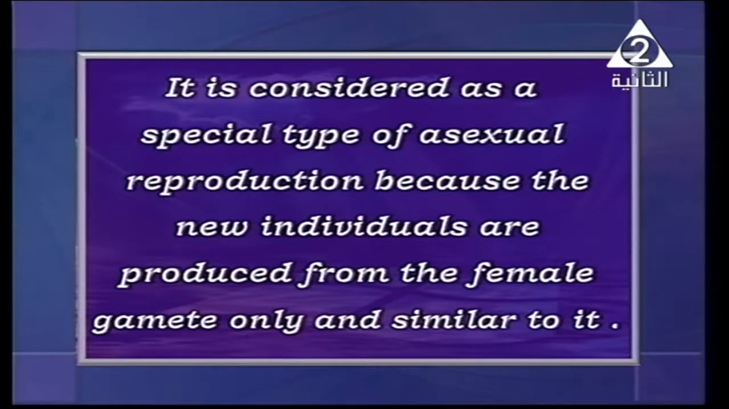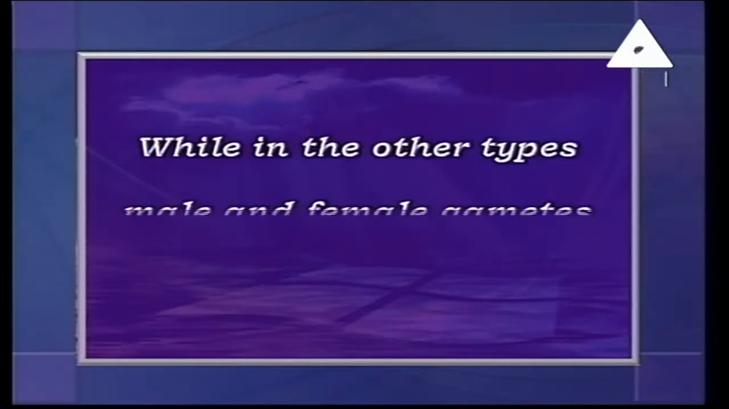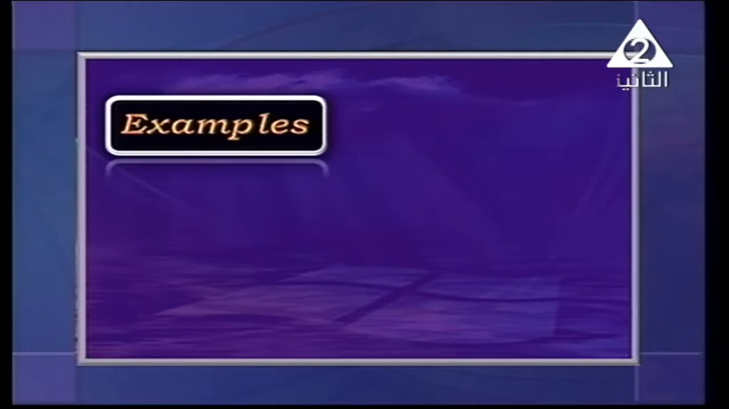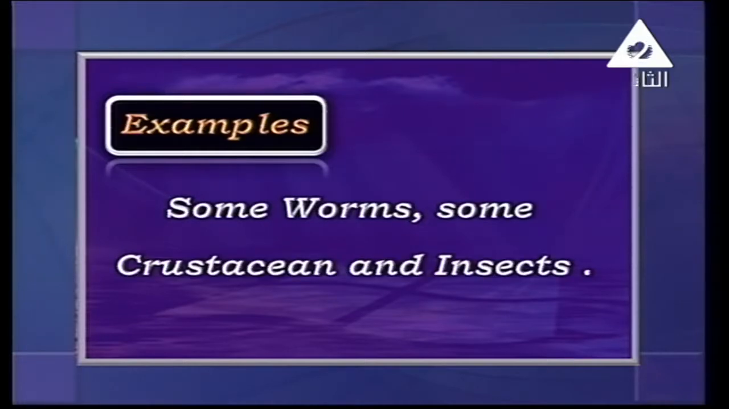And how many types of parthenogenesis do we have? One. While in the other types, with male and female gametes, as we said, each one of them, a male or female planaria, a male or female starfish, and so on, if you cut a part of it, it will be compensated and gives you a new individual. But in the case of parthenogenesis, it is restricted to the female gamete only. Don't forget it.